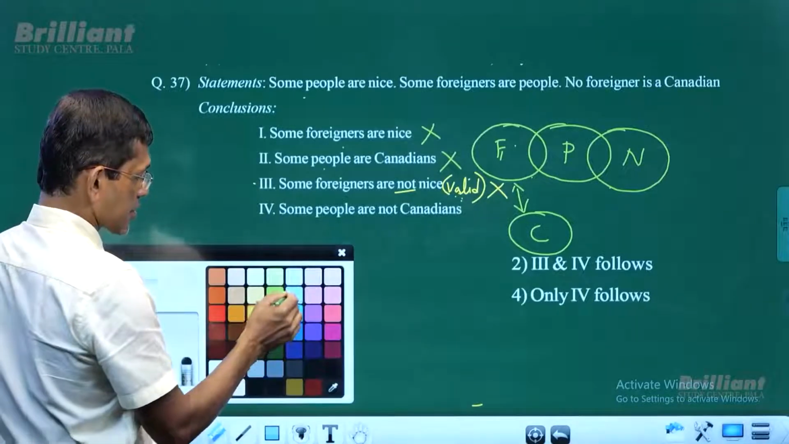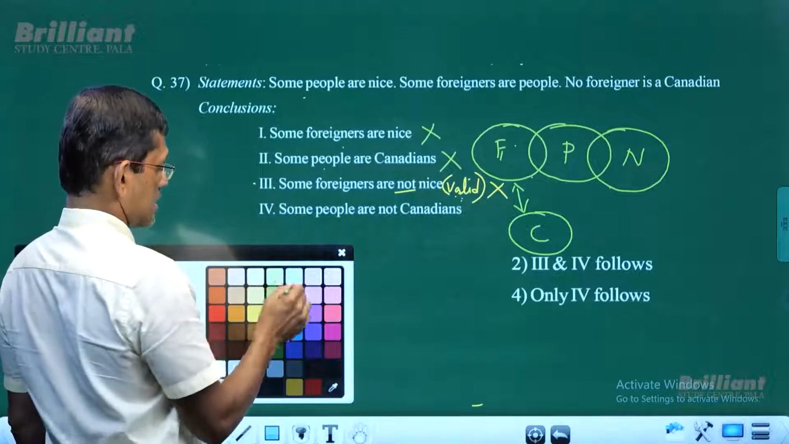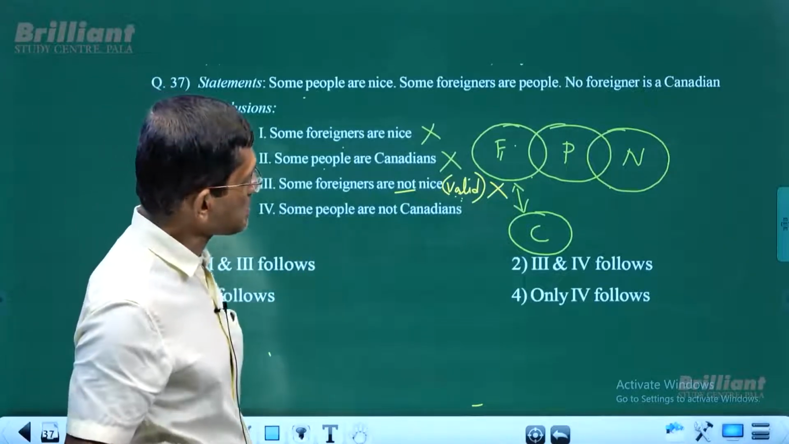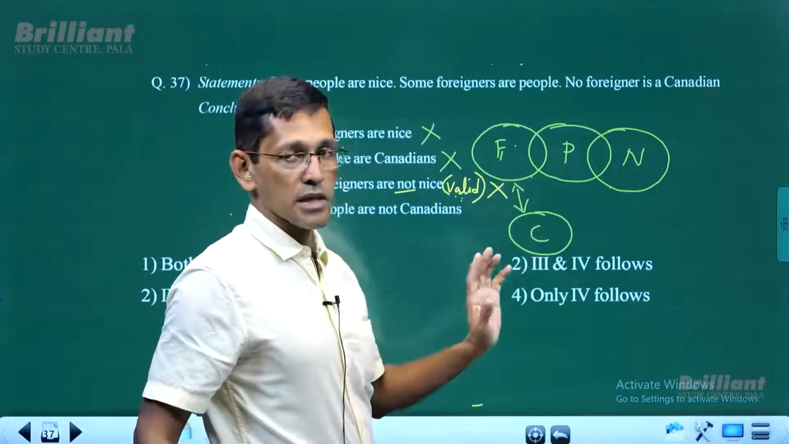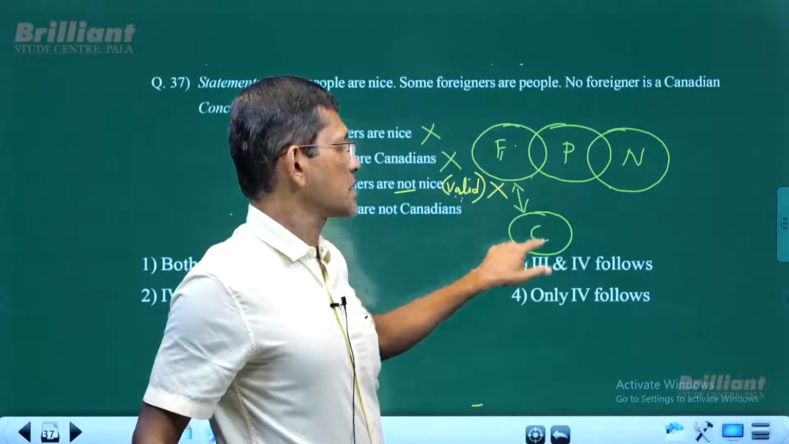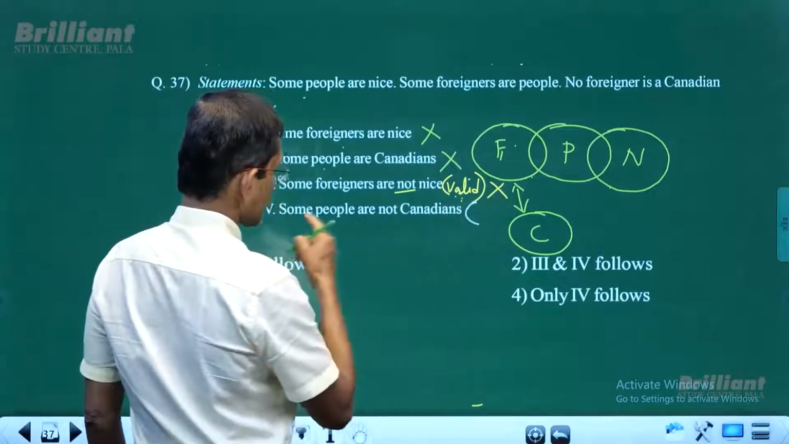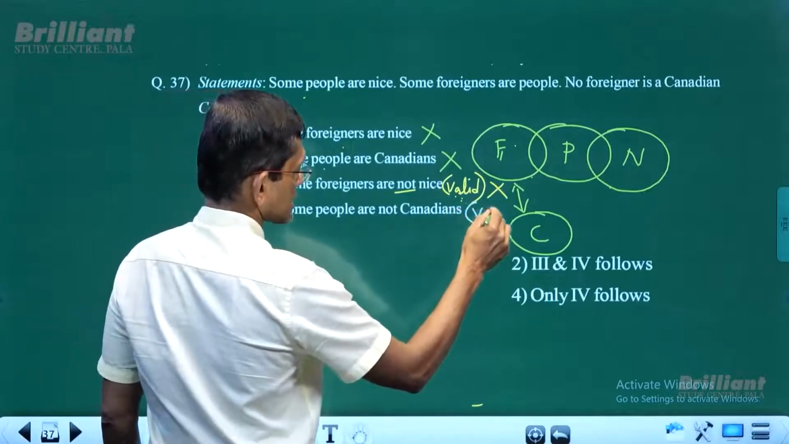Now, let's try this one here. Some people are not Canadians. Look at this, some people, they are not Canadians. That's correct. If you take some people from here, they are not Canadians. So it is valid. So conclusion number 4 is valid.